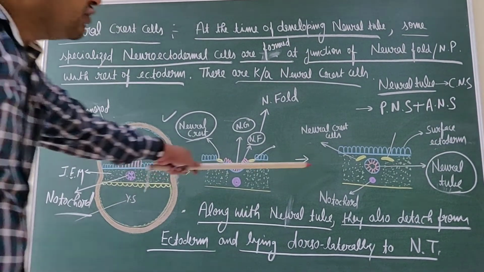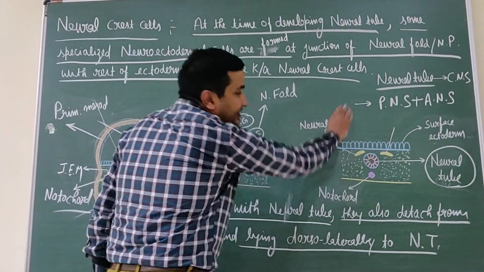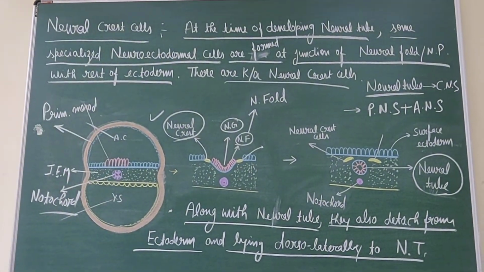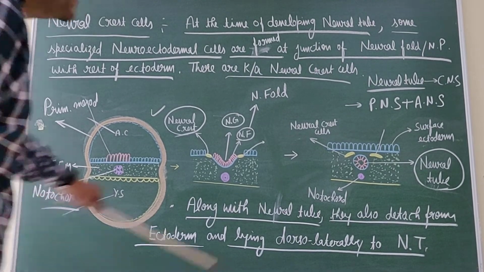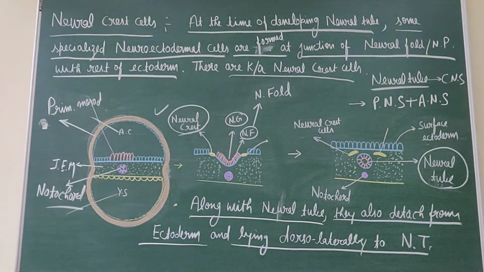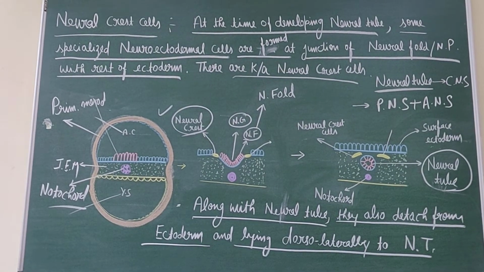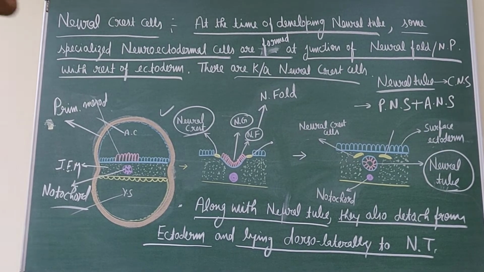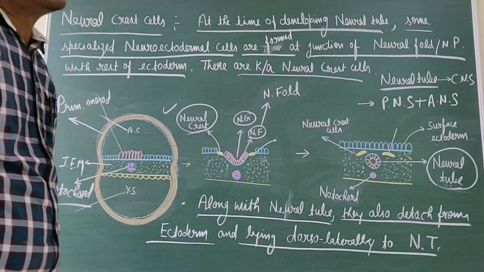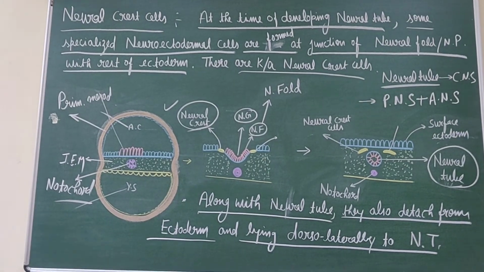Now, this neural crest divides into the ventral mass and the dorsal mass, and migrates freely in the embryo. And they form various important derivatives. They freely migrate, divide into the dorsal and the ventral mass, and they form the various derivatives.